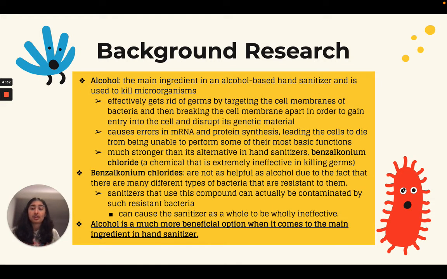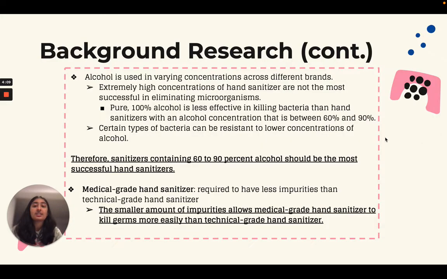So first of all, alcohol is able to kill bacteria by disrupting the cell membrane and breaking it apart. And after it does that, alcohol is able to enter bacteria, and inside the cell it can disrupt genetic material and also stop protein synthesis from happening correctly, and that can cause bacteria to die. So that's the reason why alcohol is used in hand sanitizer.